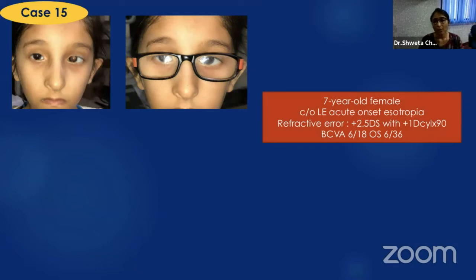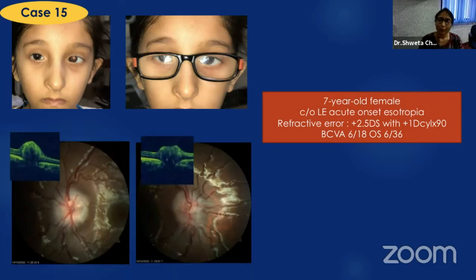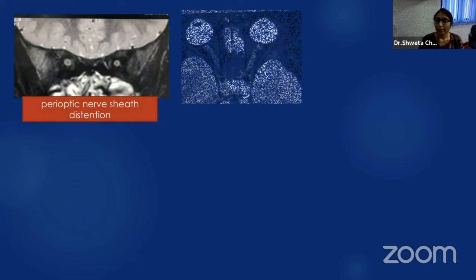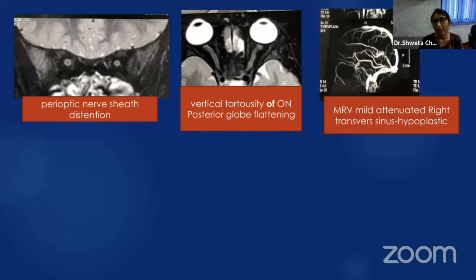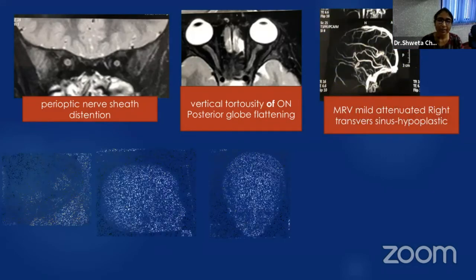There was not much difference with the small hypermetropia which she had. Fundus revealed papilledema in both eyes. So neuroimaging was ordered, and it showed perioptic nerve sheath distension and vertical tortuosity of the optic nerve, which was consistent with the finding of BIH. So we tried finding out the cause of BIH, and it came out to be